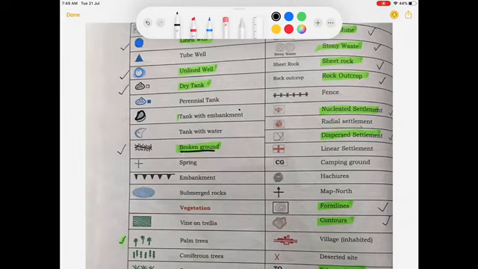Next symbol is a broken ground. This feature is generally found along the banks of the river. And what is the reason for the formation of this feature?